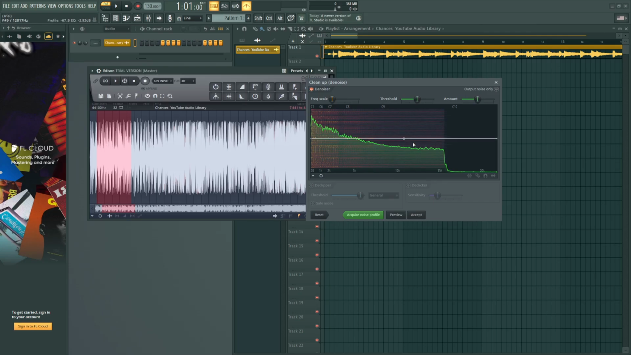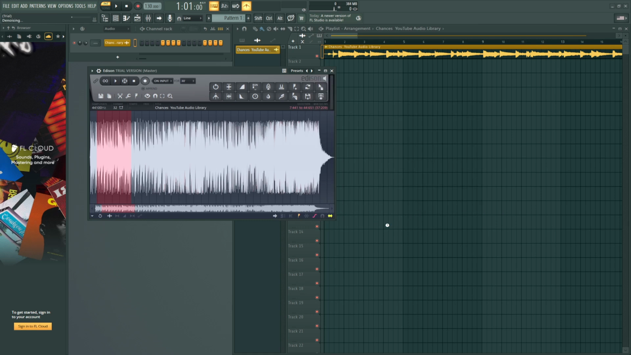Congratulations! You've just used Edison's Denoise tool in FL Studio to clean up a vocal the right way. Keep practicing this workflow so it becomes second nature whenever you're prepping vocals for mixing, and you'll get faster, cleaner results every time.